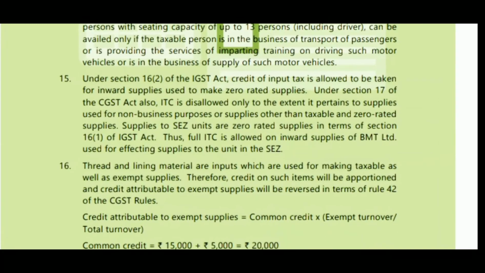Give your comments. See. Under section 16 subsection 2 of the IGST Act, credit of input tax is allowed to be taken for inward supplies used to make zero rated supplies. Under section 17 of the CGST Act also, ITC is disallowed only to the extent it pertains to supplies used for non-business purposes or supplies other than taxable and zero rated supplies. Supplies to SEZ unit are zero rated supplies in terms of section 16(1) of IGST Act. Thus, full ITC is allowed on inward supplies of BMT Limited used for effecting supplies to the unit in the SEZ. Okay.